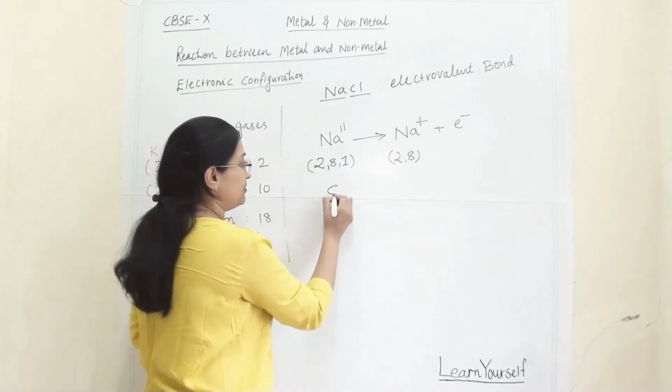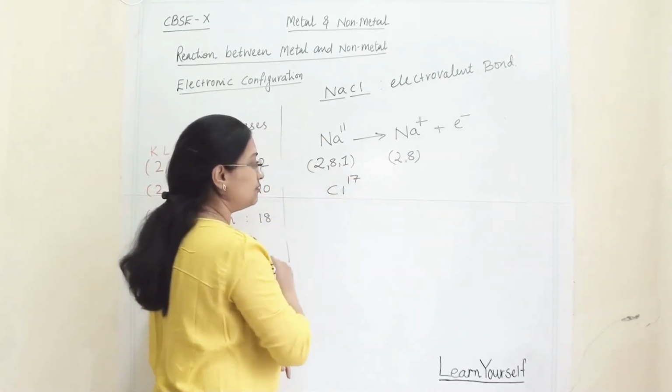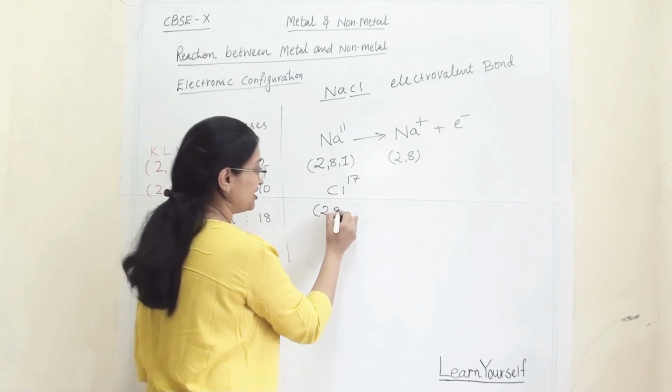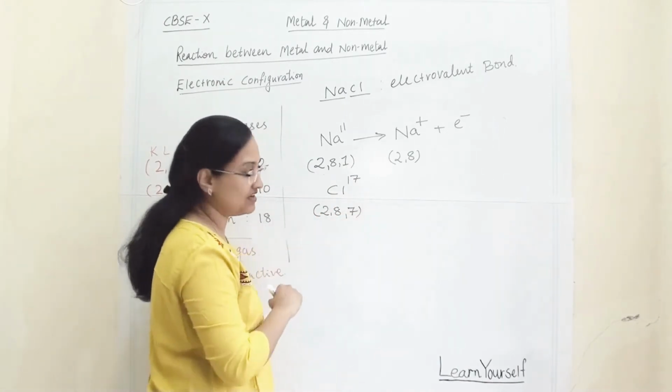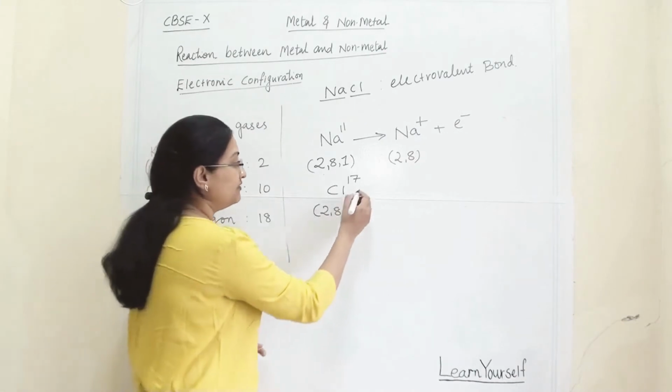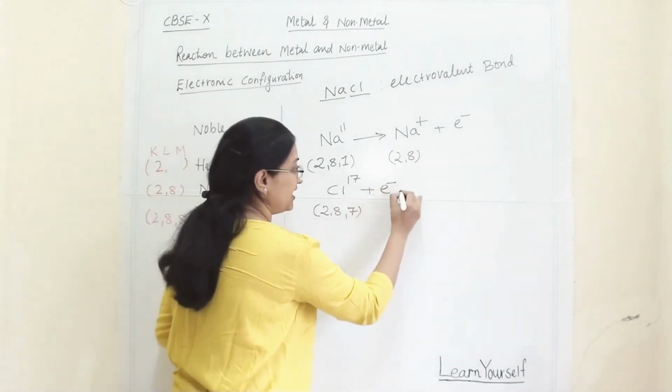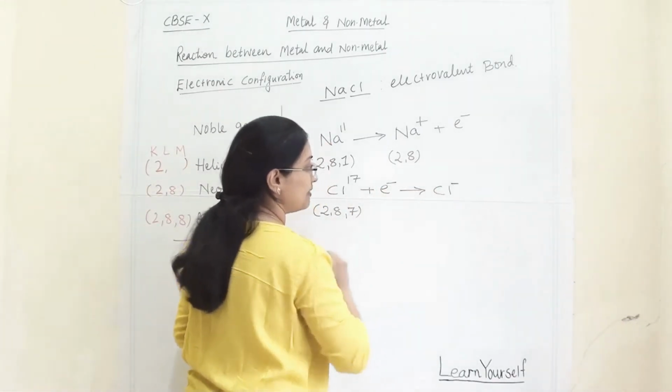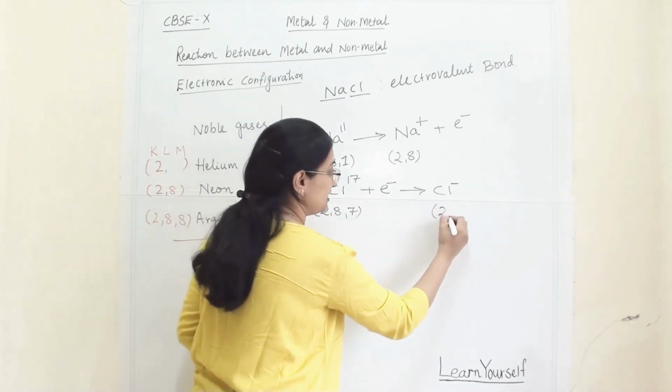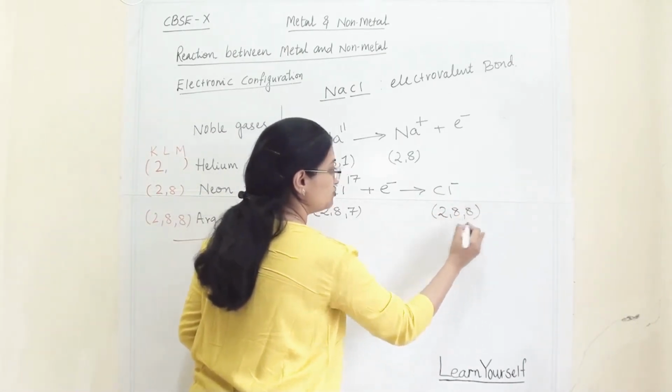Now what will happen with chlorine? Chlorine's atomic number is 17, so its electronic configuration is 2, 8, 7. Now this chlorine will accept 1 electron and it will become Cl-. So here the electronic configuration will be 2, 8, 8.